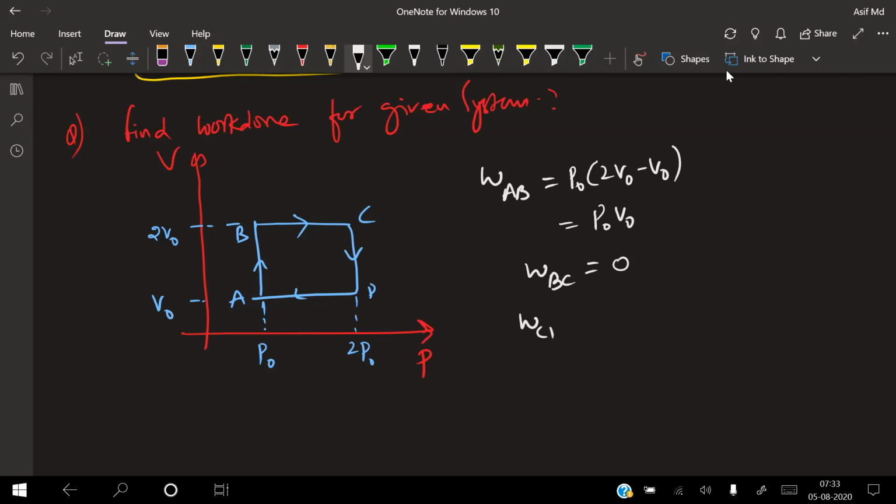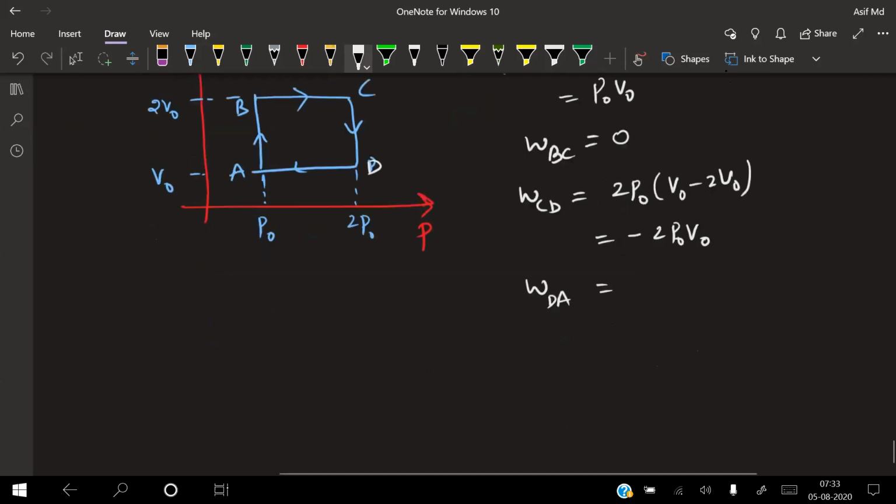Work done from C to D: it is 2P naught into V naught minus 2V naught, which is negative. So it is minus 2P naught V naught. Work done from D to A: we get 0 because volume is constant. So the total work done is again negative, same as before, minus P naught into V naught.